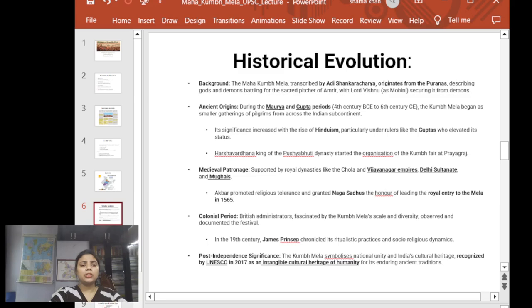Next, if I talk about the post-independence period, the Kumbh Mela has been recognized by UNESCO in the list of intangible cultural heritage, in the year 2017 itself. You have to remember this list also, and the question has been asked time and again with this list, be it the tangible list or the intangible list of UNESCO.